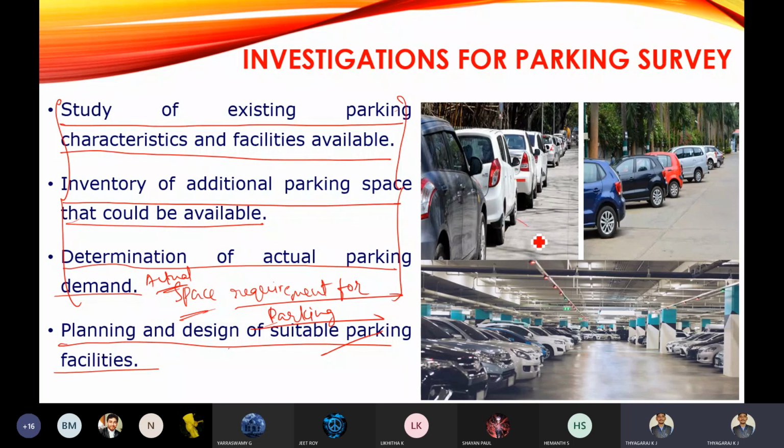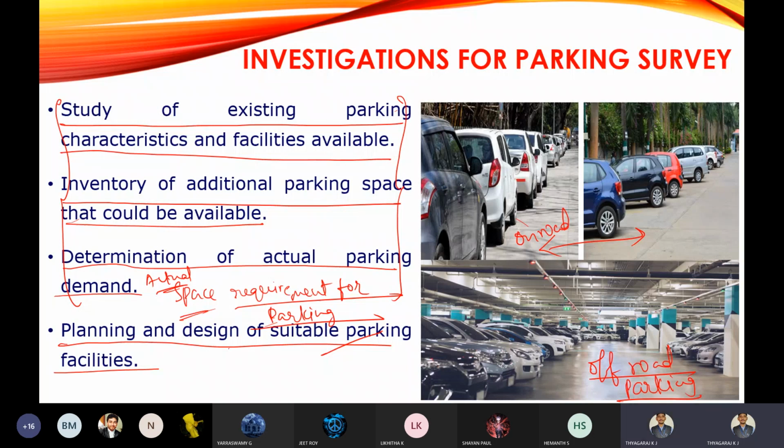You can see here, this is an on-road parking. These two are on-road parking, and you can see this is an off-road parking. Off-road parking, that is the parking of vehicles other than on the road, that we are going to call as off-road parking. Is it clear?